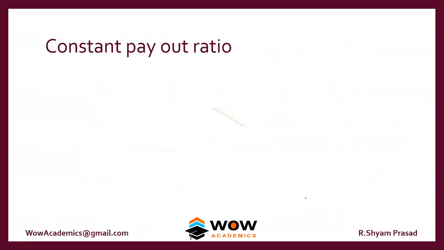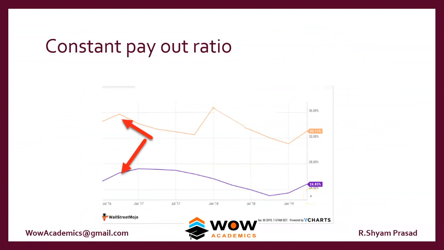We can look at the chart for this. Here you can see the EPS, and the DPS moves with it. Whenever there's a high profit, the DPS is also high. Whenever the profit falls, the dividend also falls, and whenever it falls again, the dividend falls again. If the constant payout ratio is set at 10%, then if the profit is 100, the dividend will be 10. If the profit is 50, then the dividend will be 5. So as a percentage, it's constant.